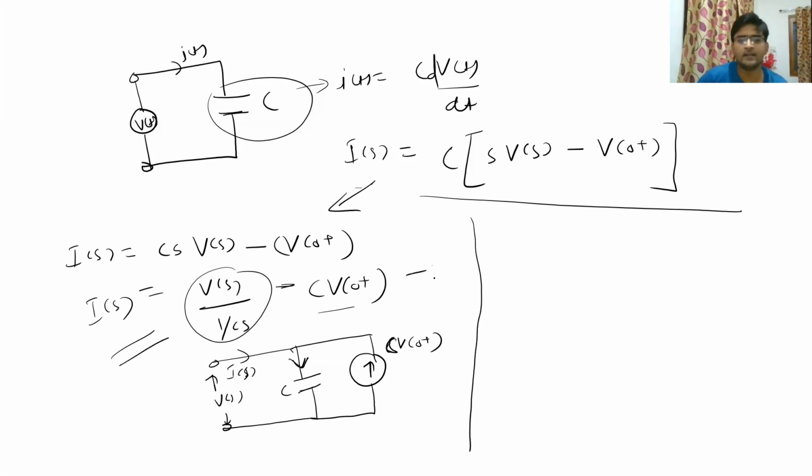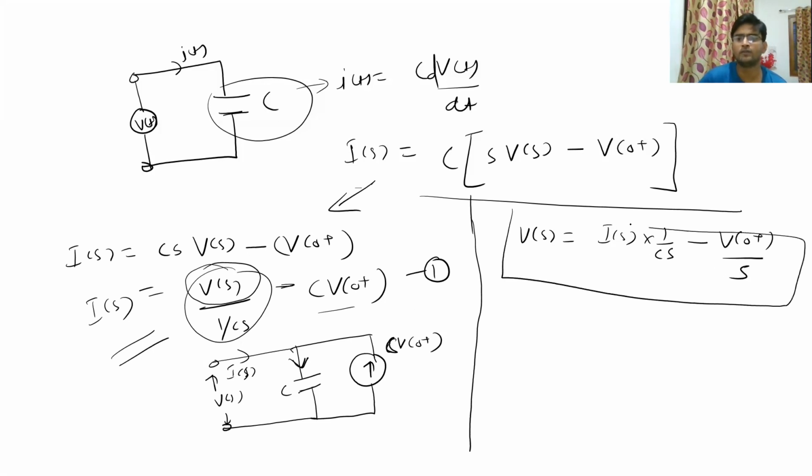Now we can rearrange this equation number 1 in the form of KVL also. So all we have to do is write the equation in terms of Vs. So what will we get? We will get Vs is equal to Is into 1 upon Cs plus V0 plus divided by S. Not minus, it will become plus, sorry. So this is our equation number 2, and this is in the form of KVL.